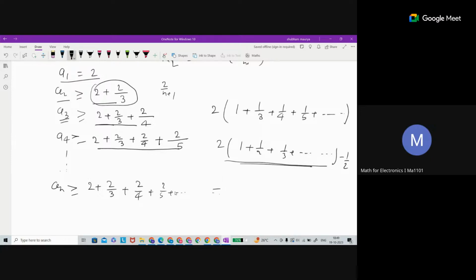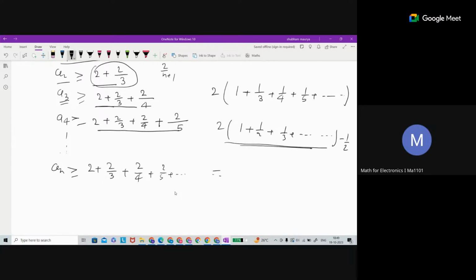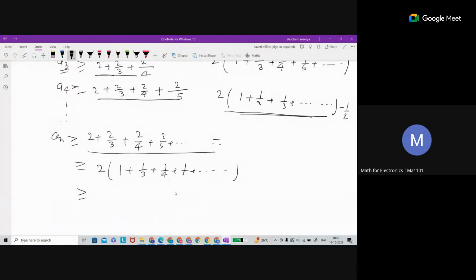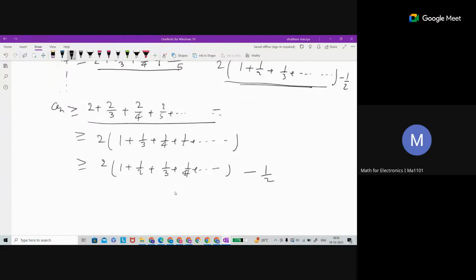This is continuing. So look, we need to consider this one. This is going to be 2, and if you take 2 common here, this is going to be 1 by 3 plus 1 by 4 plus 1 by 5, and it is continuing, right? Here 1 by 2 is missing, so I am just adding 1 by 2 and subtracting it at the end. So there is no issue.